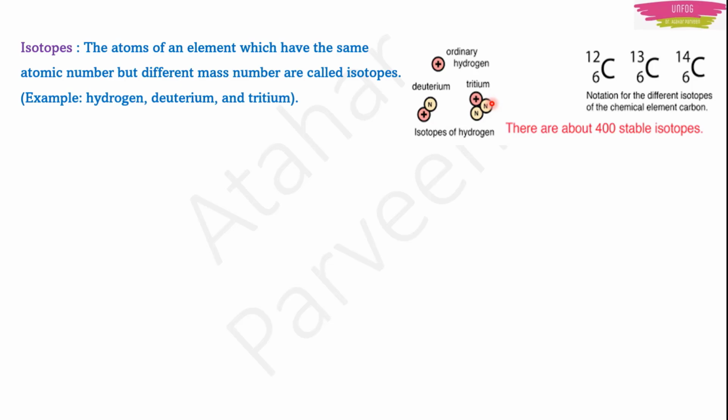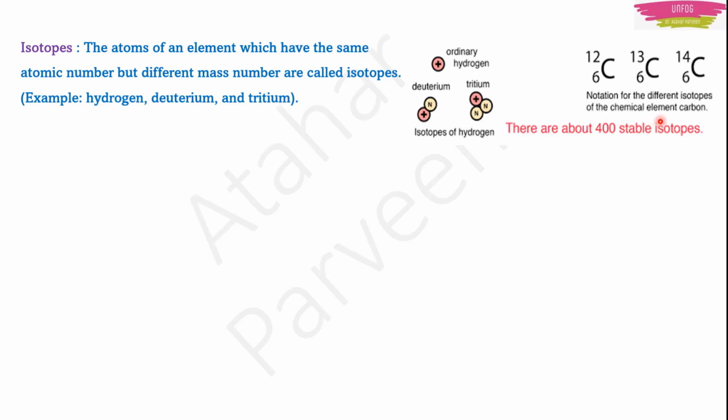Here the atomic number will be the same, means 1 only. For hydrogen it is 1, right? The atomic number for deuterium and tritium will be 1 only, but the mass number will be different. Why will it be different? For ordinary hydrogen it will have 1 electron and 1 proton, no neutron. But for deuterium, 1 neutron will be there, and for tritium 2 neutrons. That means the mass number will change, right? For mass number we add the nucleons, the number of protons and the number of neutrons. That's why the mass number will change.